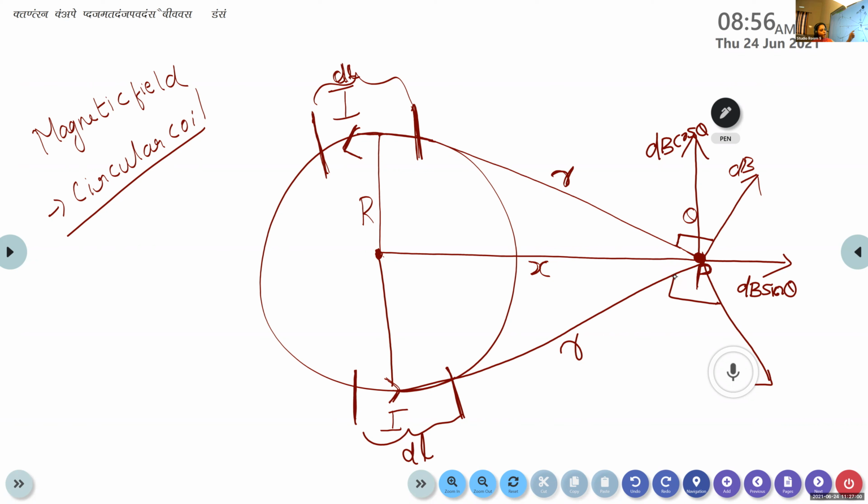The distance between the point P and this small segment dl is taken as R. The magnetic field produced by this small segment dl at the point P is taken as dB. It is formed at an angle theta, and it produces a perpendicular magnetic field at the point P. So here also the angle is theta.